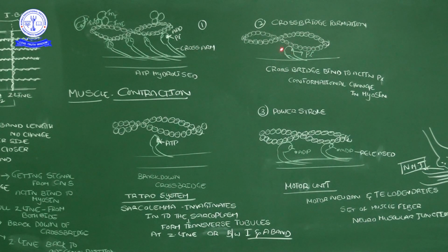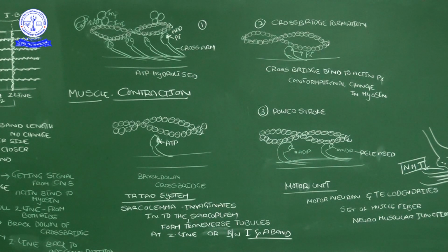Then the myosin is strongly attached with the actin filament. So the cross bridges bind to the actin, and there are conformational changes in the myosin. That means now the myosin filament is ready to pull.